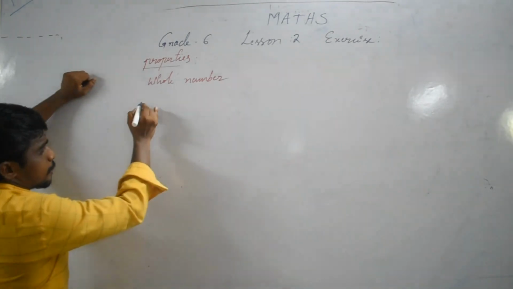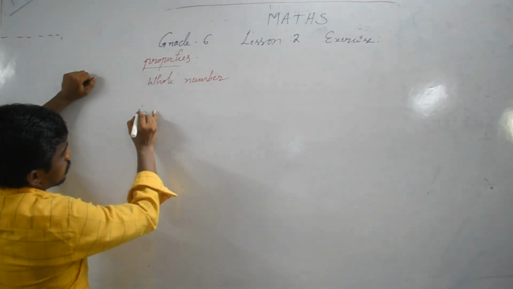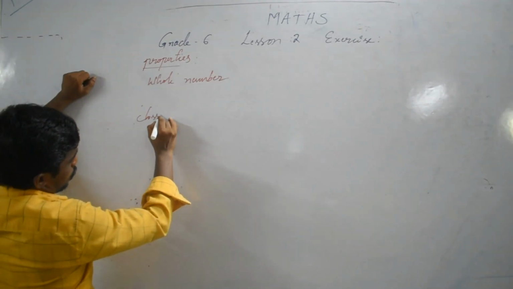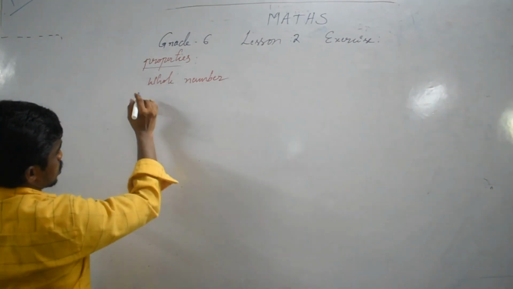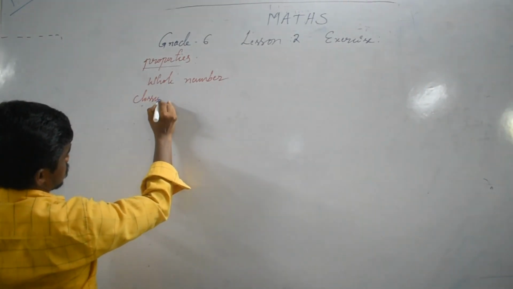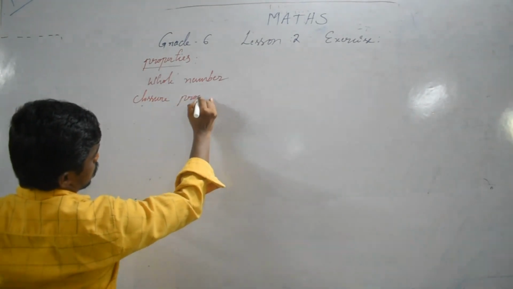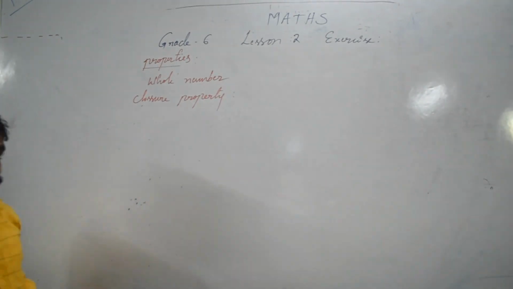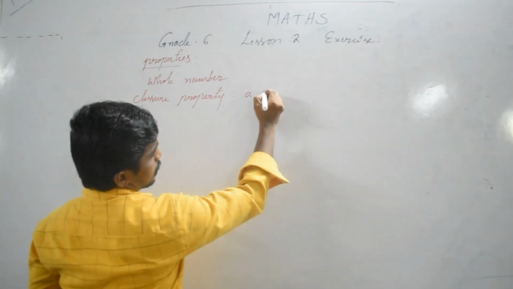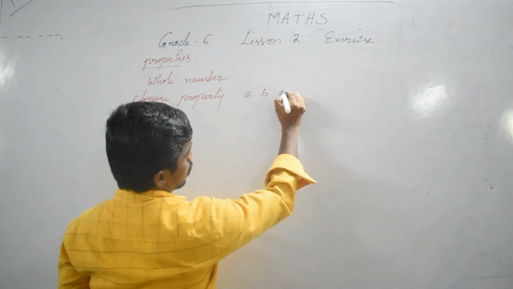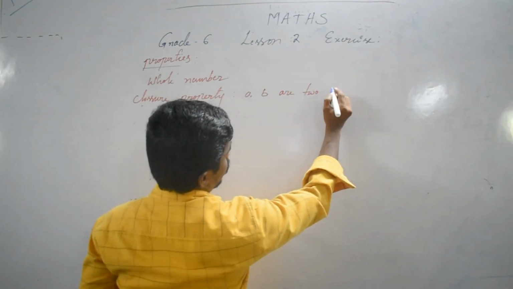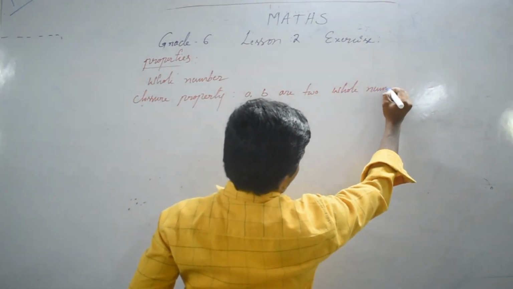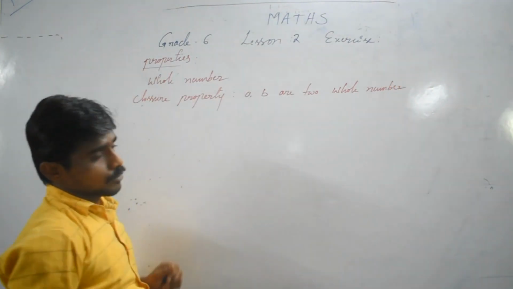First one, closure property. You write just the definition. What is the closure property? A, B are two whole numbers.